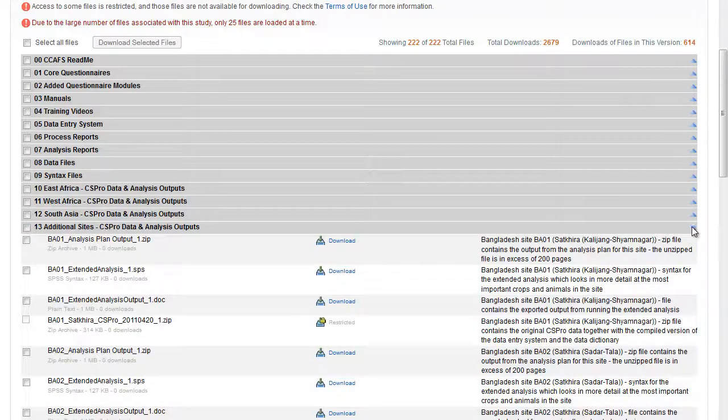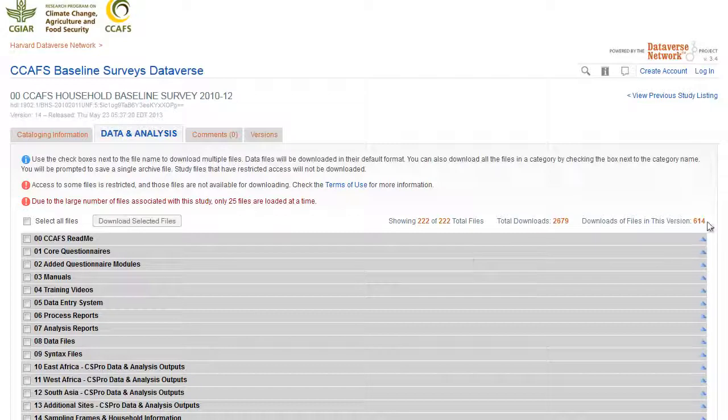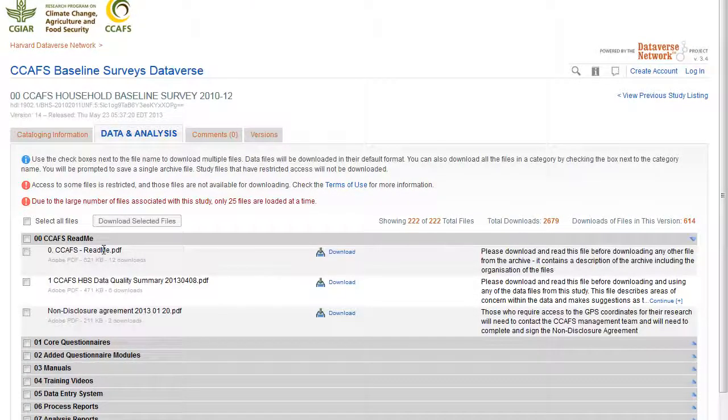Then we have the sampling frames, and these are also restricted. In Dataverse you can restrict the whole study or just individual files. There is an option that allows users to request access. We're no longer using this option, but just allowing access to specified users from the CCAS team.